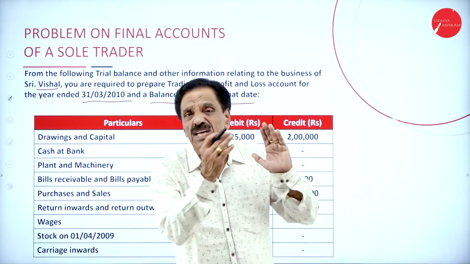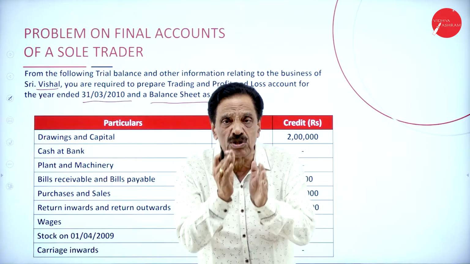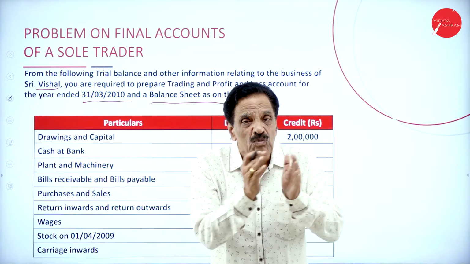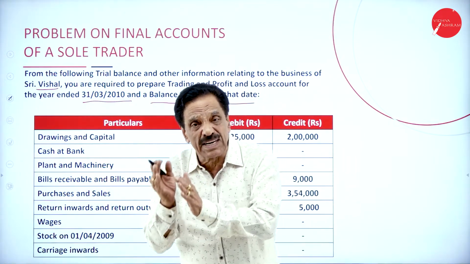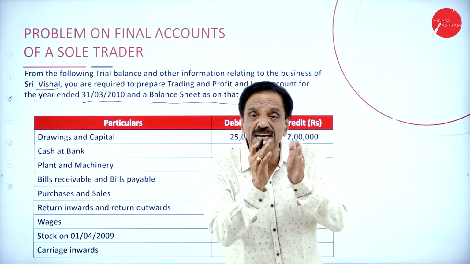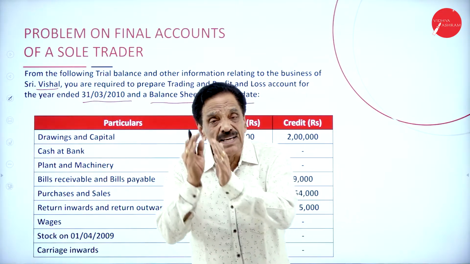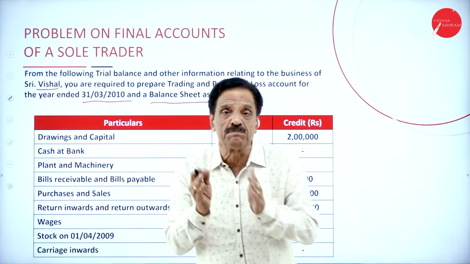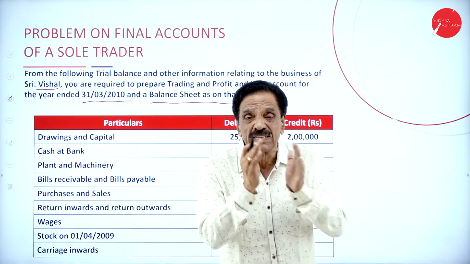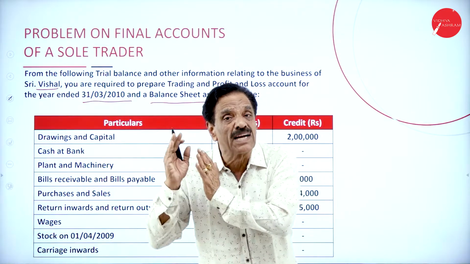We already told in the last session, trial balance shows the arithmetical accuracy of books of account. What the debit side shows, what the credit side shows. Once again, I will explain. Debit side shows assets and expenses. Credit side, incomes and liabilities. I will repeat. Debit side, assets and expenses. Credit side, incomes and liabilities.